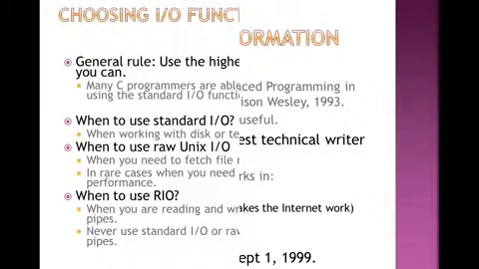When to use standard input output? When working with the disk or terminal files, always use the standard input output functions. Then when to use Unix input output? When there is file metadata, it is good to use Unix input output. And when to use the RIO package? Whenever there is a network socket or pipes. So this is a comparison. Whenever there is a terminal file or disk, use standard input output. Whenever there is file metadata, use Unix input output. And whenever there is a network socket, use RIO.